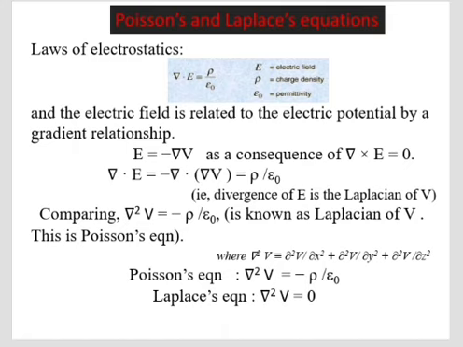The differential form of Gauss's law is del dot E is equal to rho by epsilon 0. So comparing the above two equations, del squared V is equal to minus rho by epsilon 0. So this is Poisson's equation. Poisson's equation: del squared V is equal to minus rho by epsilon 0. Laplace's equation: del squared V is equal to 0.